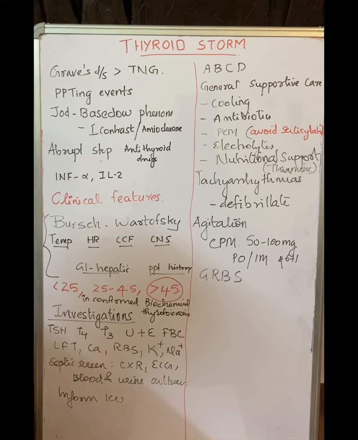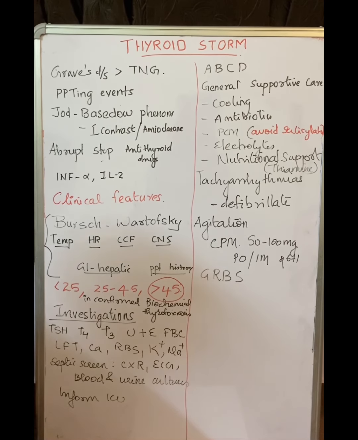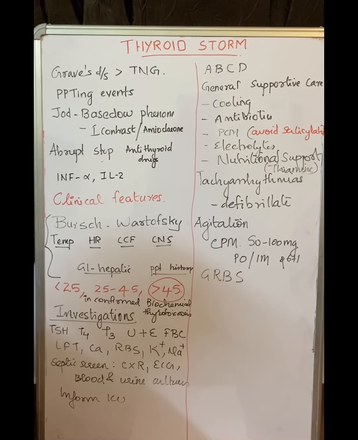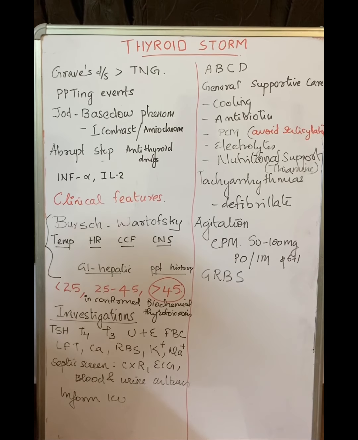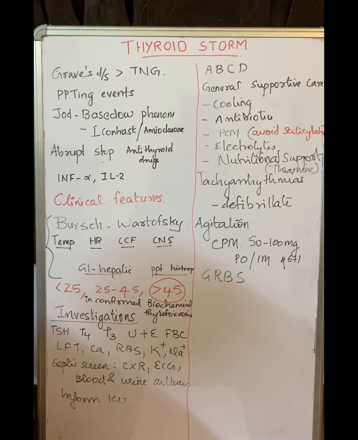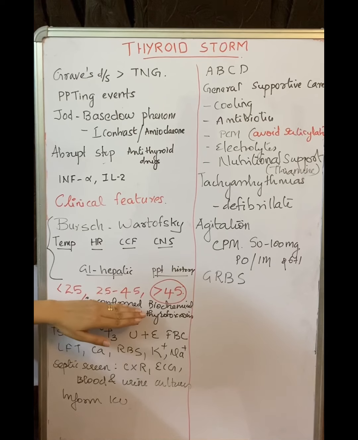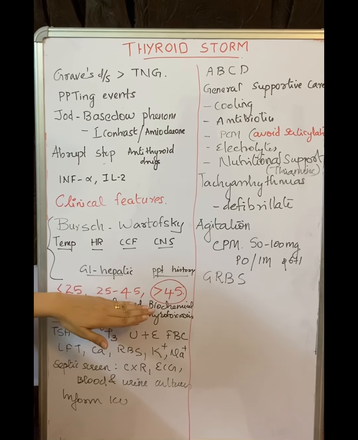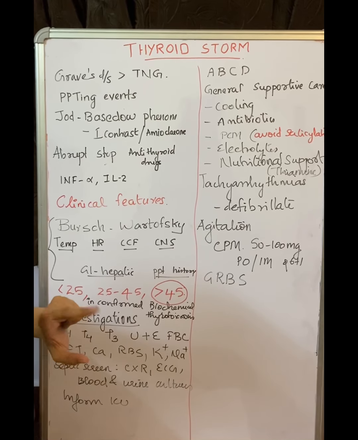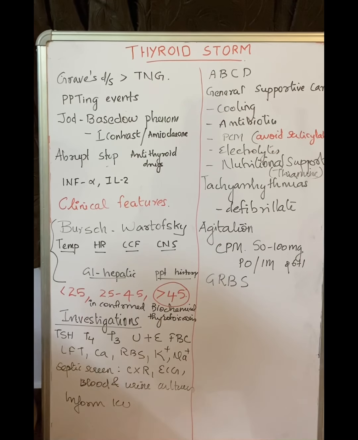If there is a precipitating history, the score will be 0. While if the precipitating history is negative and still the patient has a thyroid storm, then we add 10 points. So this is how we clinically grade thyroid storm, using the parameters of heart rate, temperature, CNS, GI symptoms and also precipitating history.